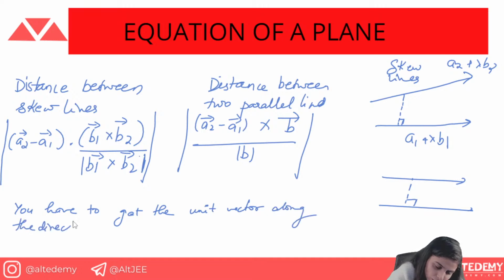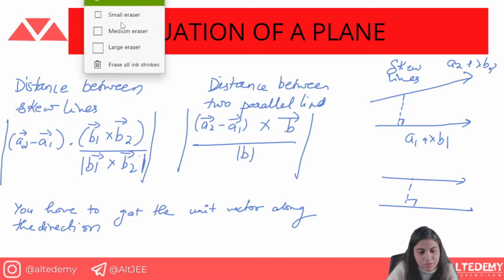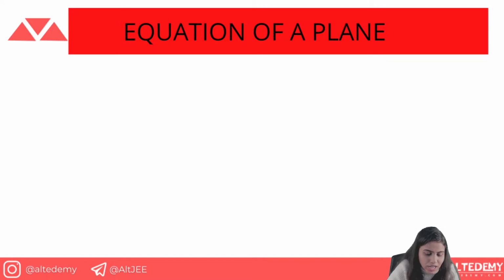So obviously you will take the direction vector and divide it by the magnitude. Therefore you can get the unit vector along the direction. Okay, now talking about the equation of plane.